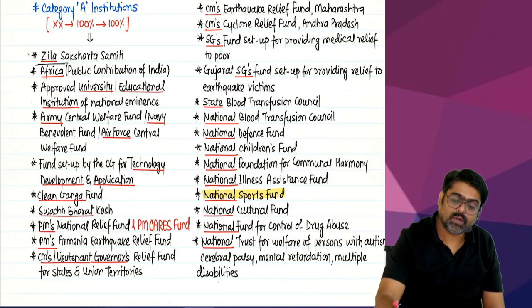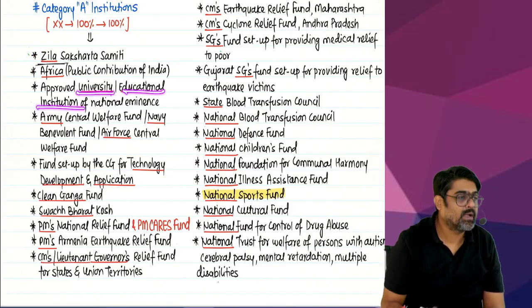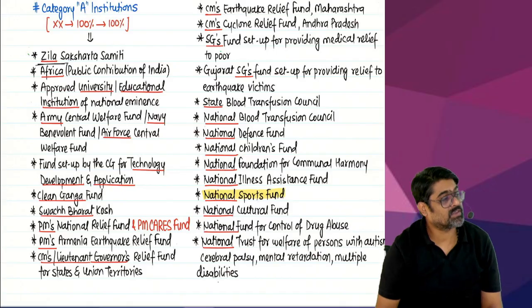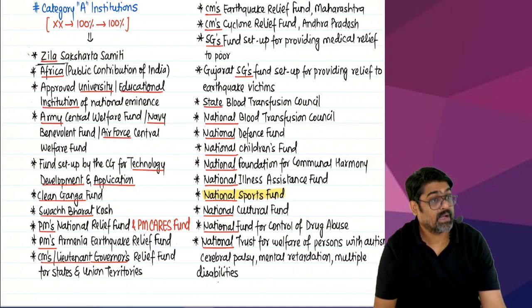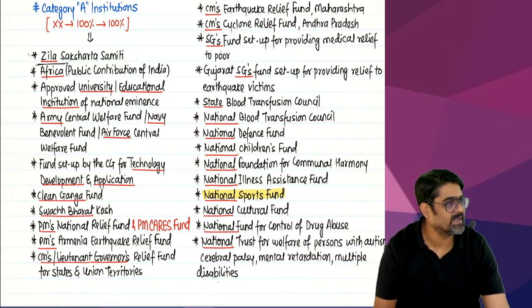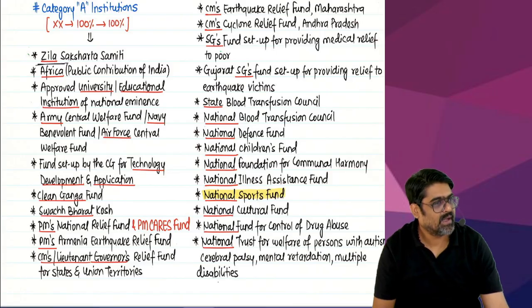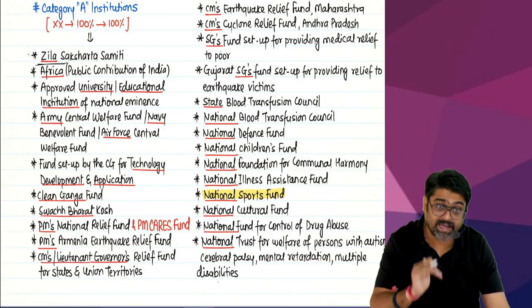Then if you are donating to any university or educational institution, but that university or educational institution must be of eminence in India, renowned, well known, reputed educational institution and universities in India. But if you are donating to a university or educational institution outside India, that will not qualify for deduction under ATG. So you have to donate to educational institution or universities, reputed, well-known, yes or no, institutions and educational institutions and university in India.